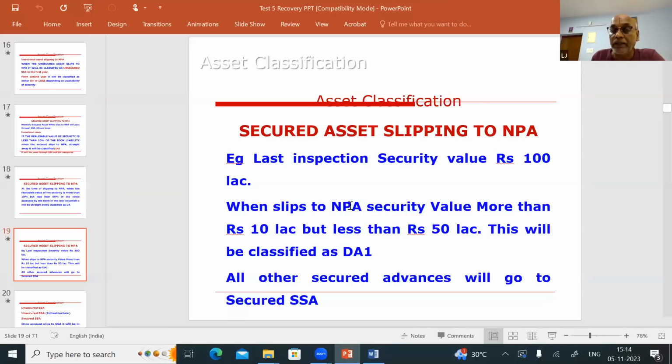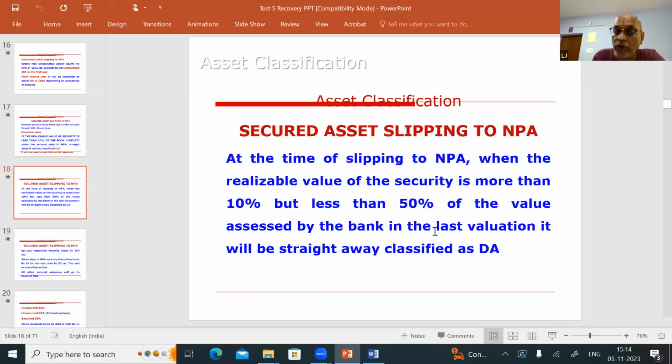Example: at the last inspection, the security value, let us assume, was 100 lakhs. When it slips to NPA, the security value is more than 10 lakhs but less than 50 lakhs. So what is the previous slide I told you? At the time of slipping to NPA, when the realizable value of the security is more than 10% but less than 50% of the value assessed by the last inspection.